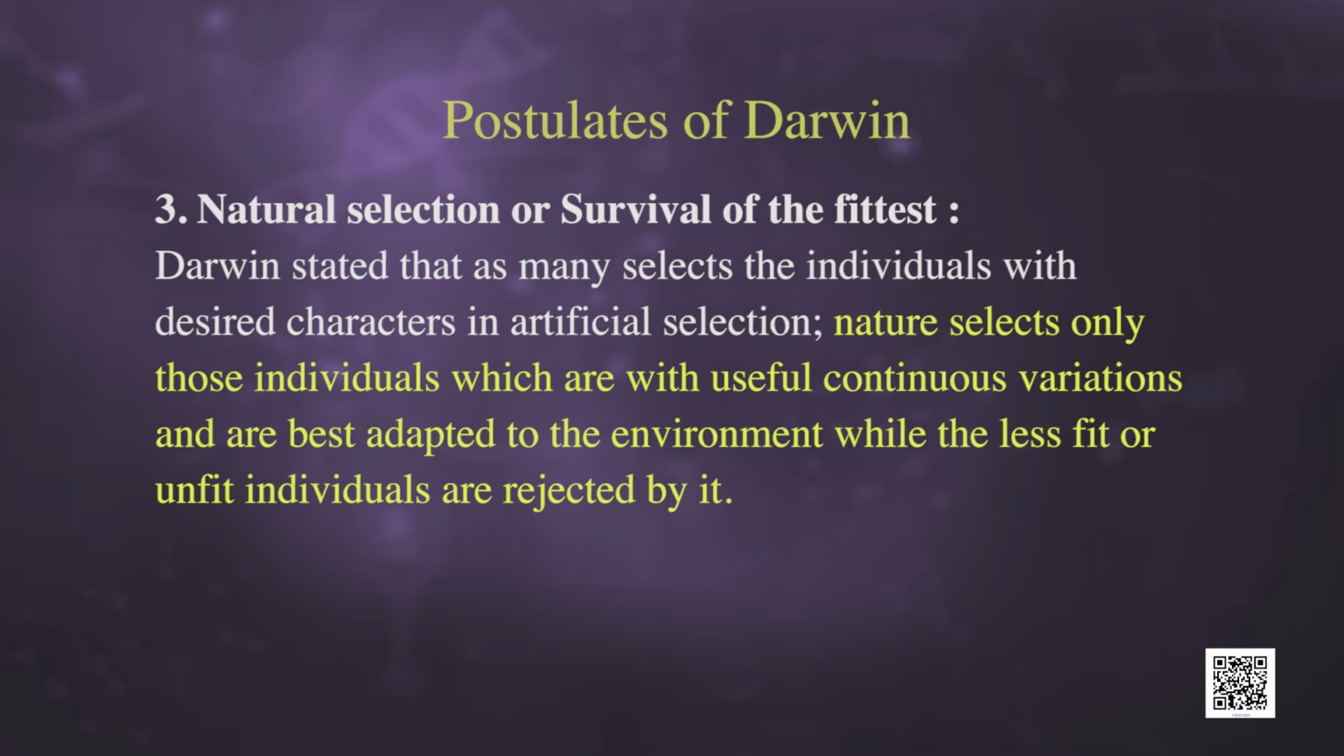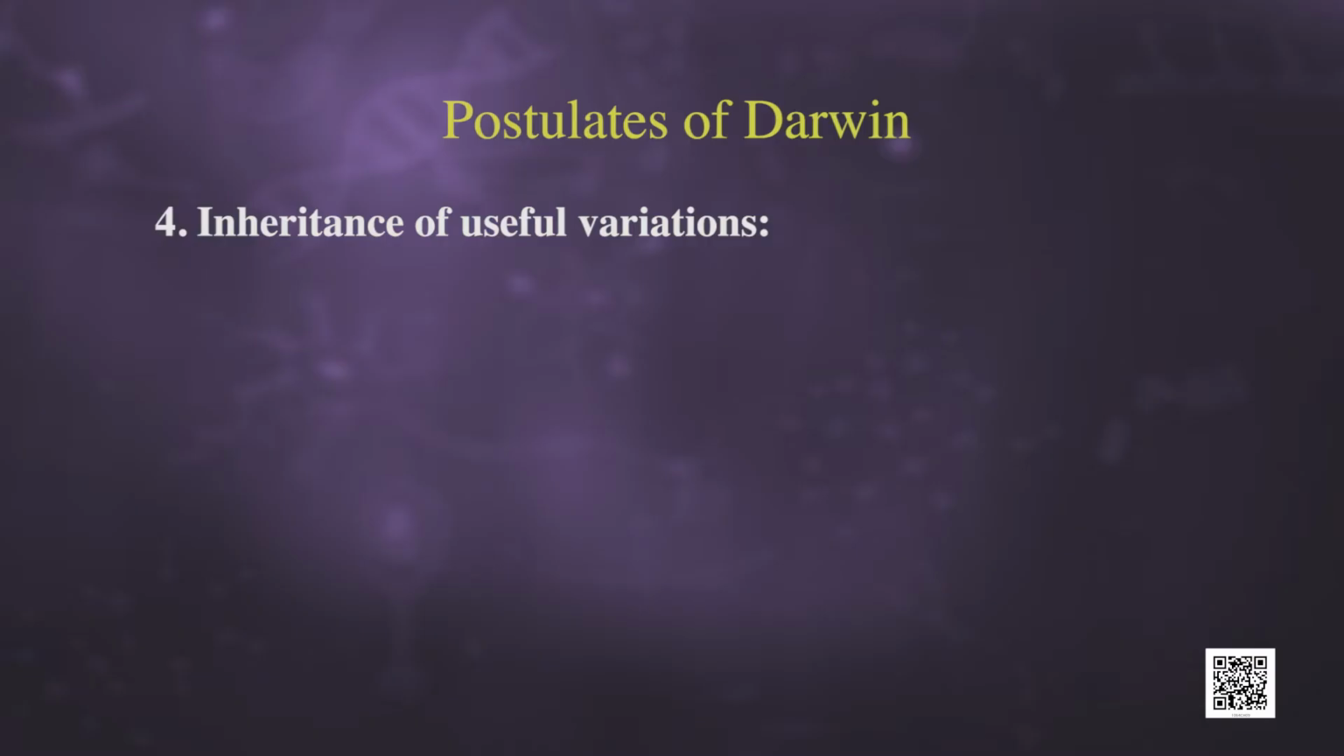Darwin stated that as man selects the individual with the desired characters in artificial selection, nature selects only those individuals which have useful continuous variations and are best adapted to the environment, while the less fit or unfit individuals are rejected by it. The fourth that we discuss is inheritance of useful variations.